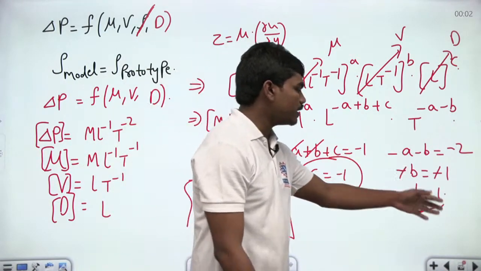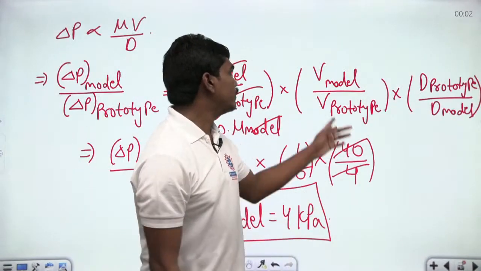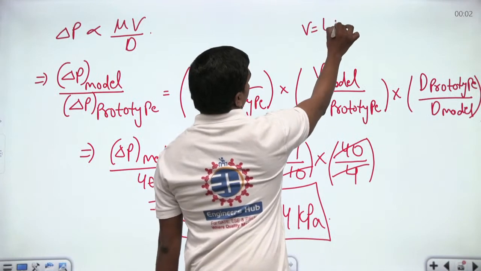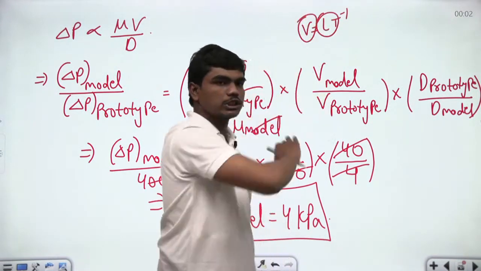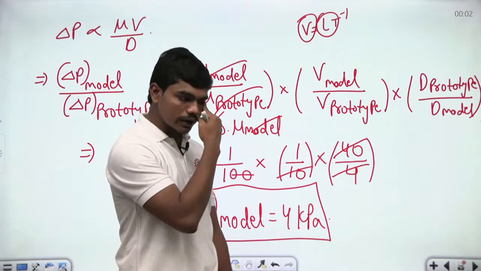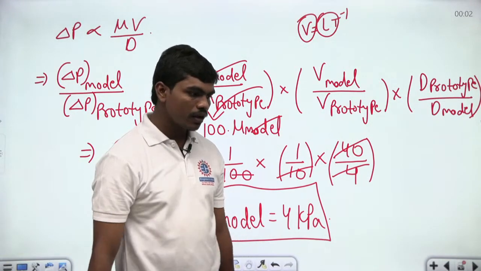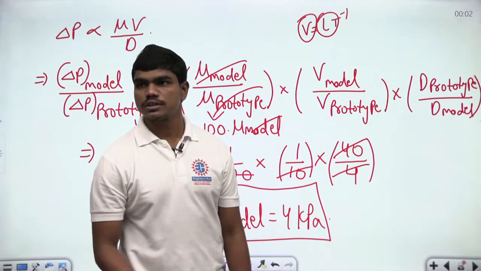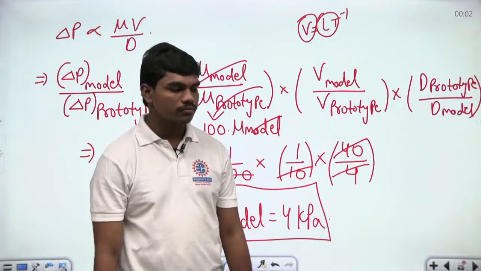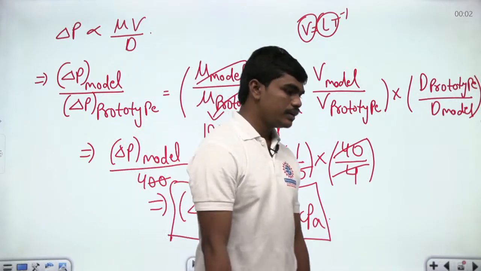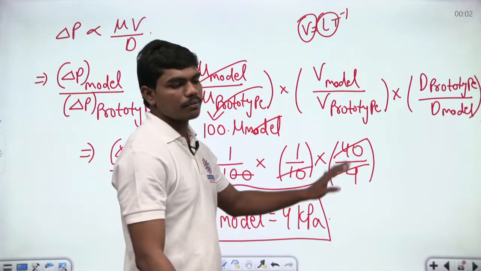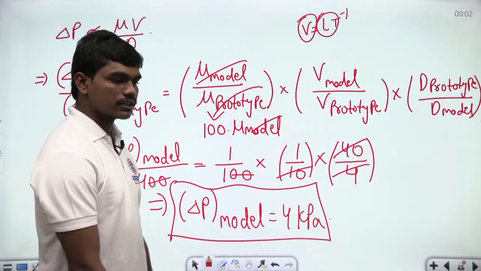Because the length scale will be the same as the velocity scale, because even V consists of only one L, T power minus 1. So this length ratio and this velocity ratio both are to be identical in general. Okay. Clear? Did you all understand how this is done? It's a basic fundamental application of dimensionless terms and that's it.